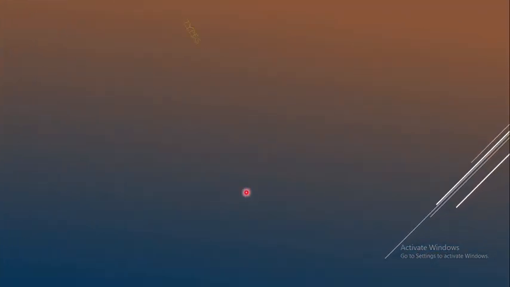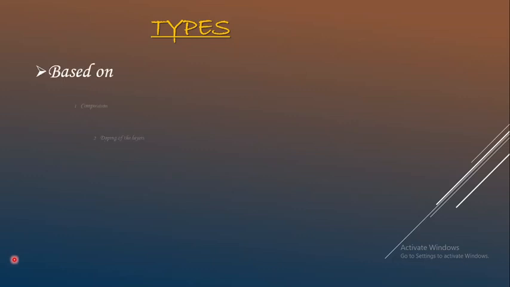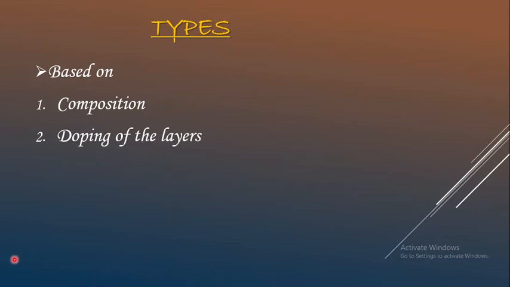Then coming to the types of superlattice, based on two things. First one is composition and second one is doping of the layers. That is, there are different types of superlattices depending on these two parameters. One is composition, meaning which type of semiconducting materials we have used to obtain the superlattice or quantum well, and the second one depends on the impurities added in the ultra thin layers.